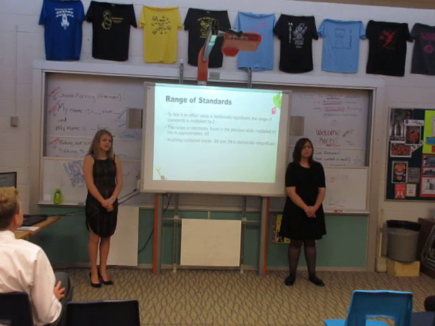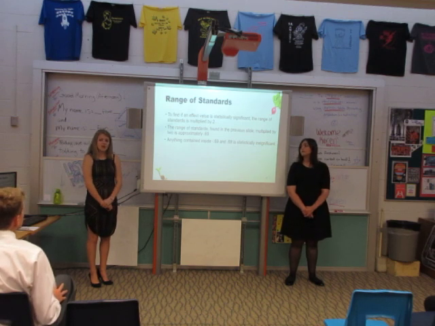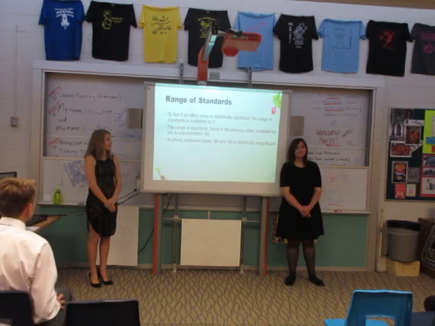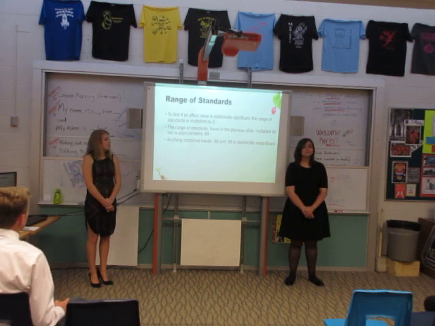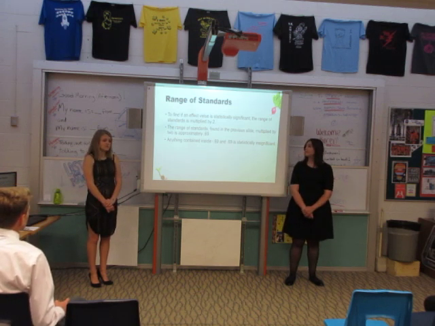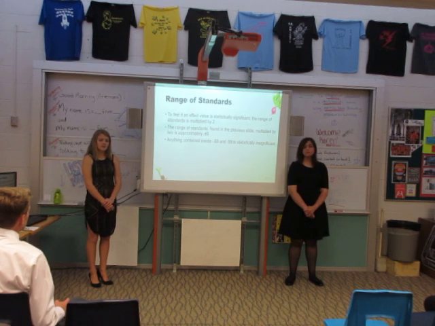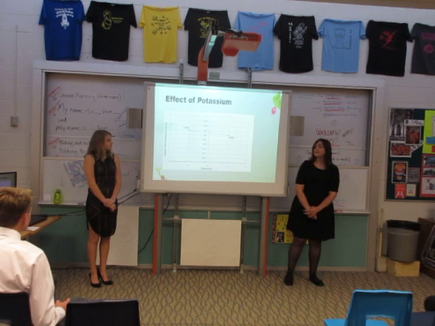These were subtracted to get 0.34 for our range of standards. The range of standards, to come up with our fences to figure out the effects later on, was multiplied by 2 to come up with 0.69, which were then used as our fences at a negative 0.69 and positive 0.69.